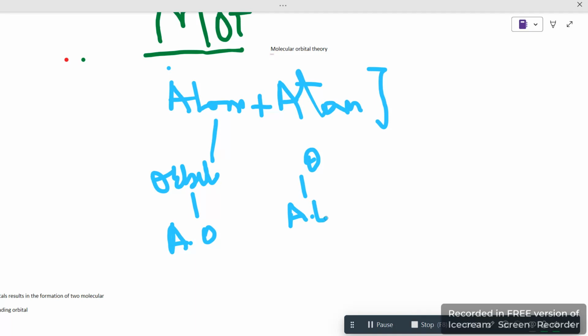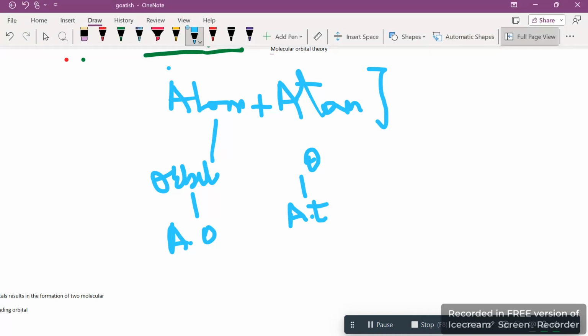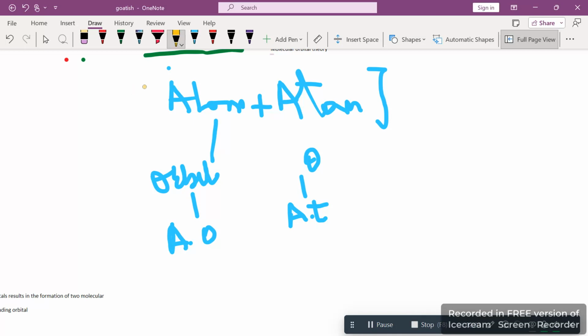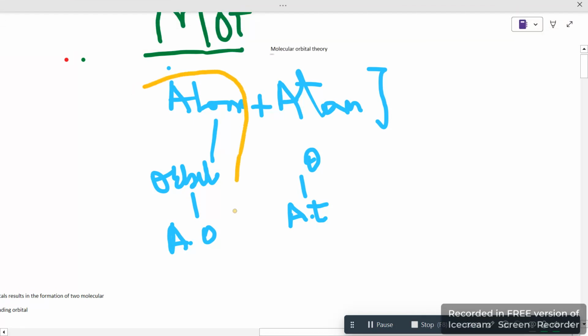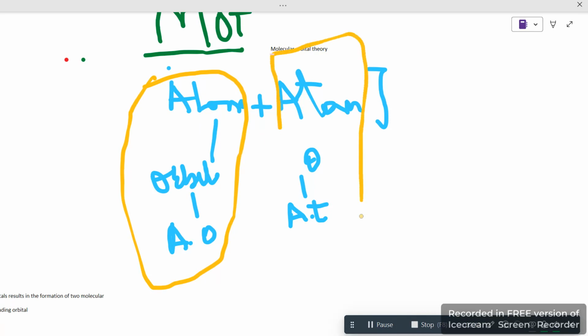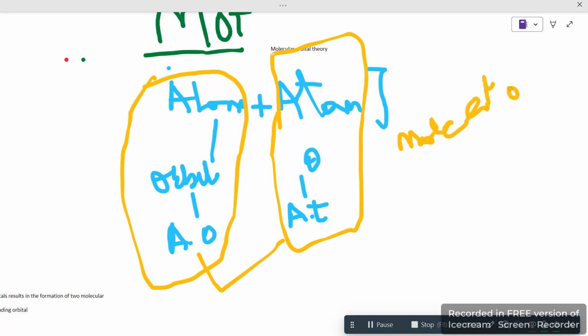So when atom and atom combine, if I consider any one of these only, there would still be one atomic orbital, but here I've taken two, like this atom and this atom. Why? Just because when these both combine, they will form a molecular orbital. So our talk would be only about that molecular orbital.